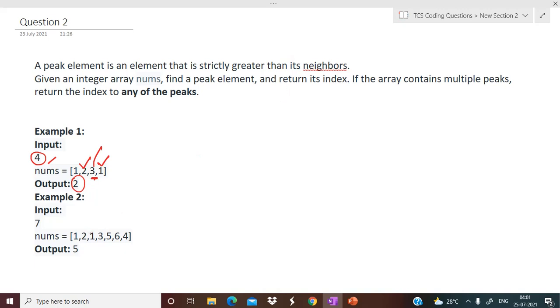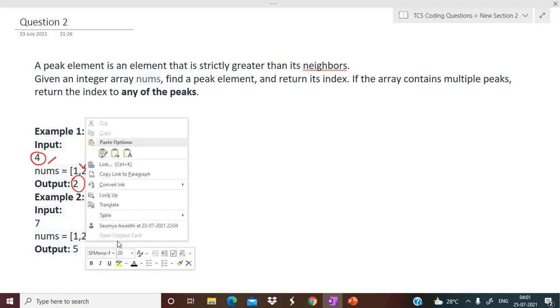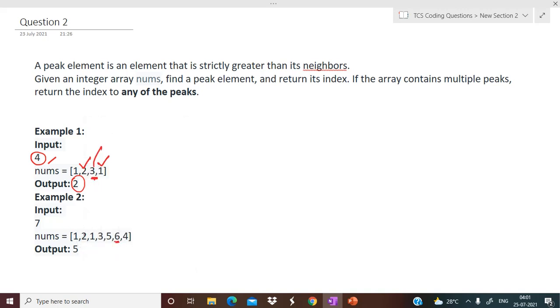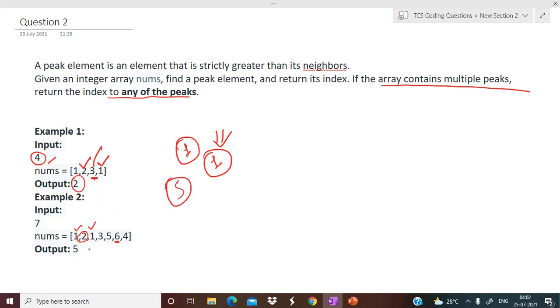In the next question, you can see we have two possible peaks. One is this one and another one is this one. You can see 2 is also greater than its neighbors, 1 and 1. So you can simply print 1 as the output, because they are saying to return the index of any one of the peaks if the array contains multiple peaks. What is the index of 2? That is 1. So 1 can also be your answer. And here the 6 is at index 5. So 5 can also be your answer.